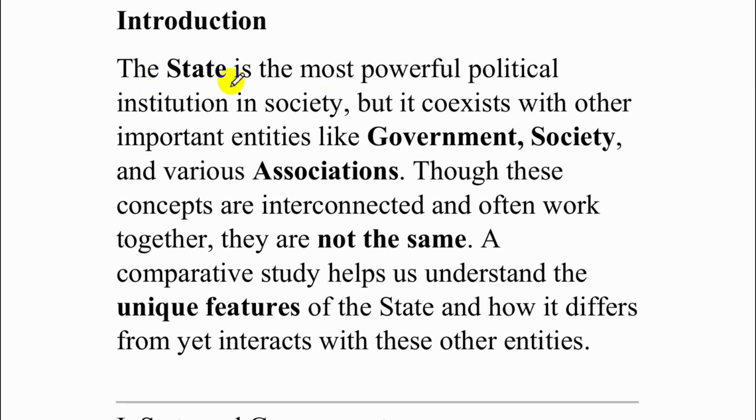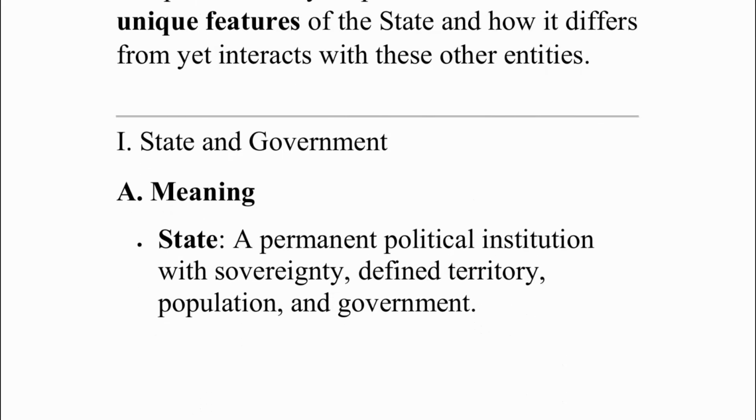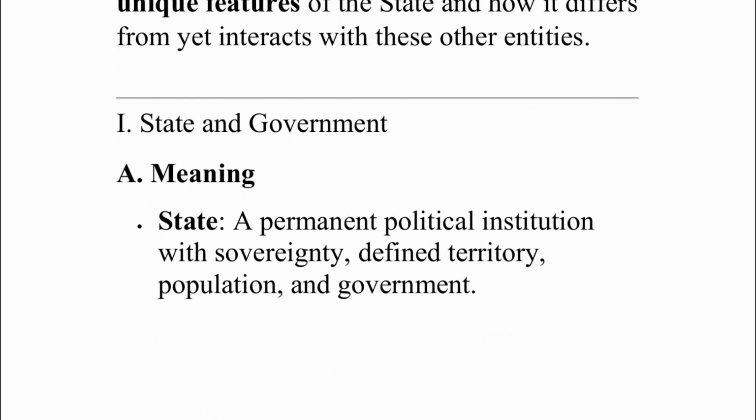Above the state, no government is there, no society is above the state, and so on. Though these concepts are interconnected and often work together, they are not the same. A comparative study will help us to understand the unique features of the state and how it differs from these other entities.